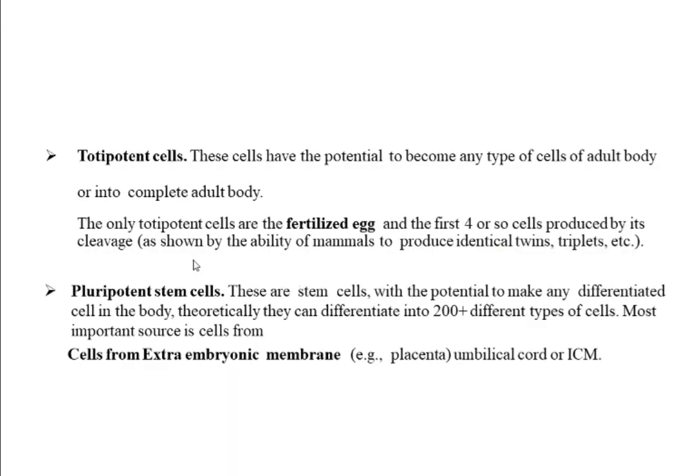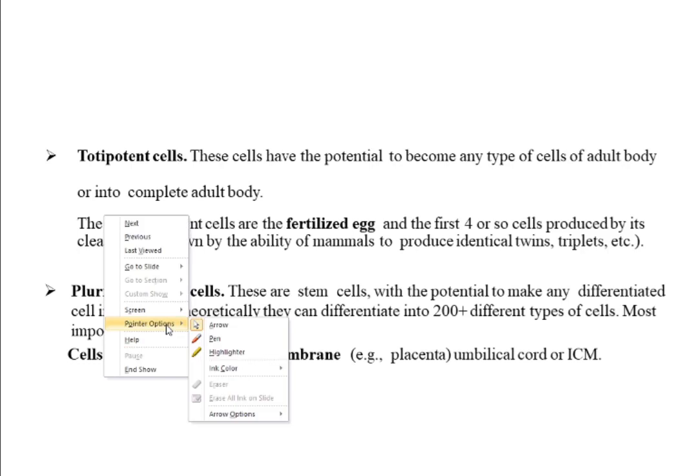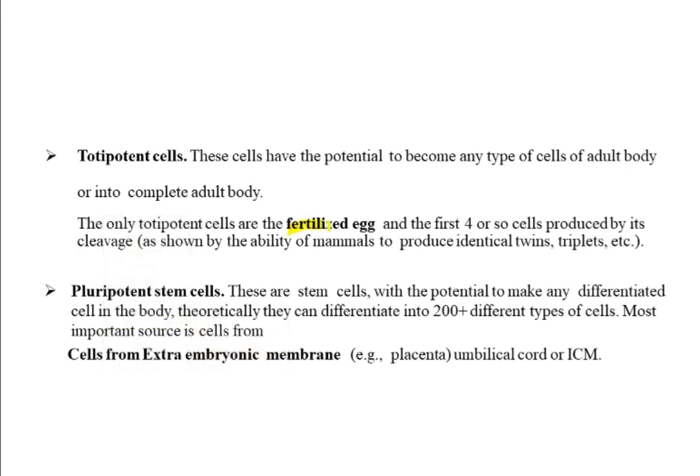Okay, so it is the same thing. Totipotent cells have the potential to become any type of cell of the adult body or to form a complete adult body. The example given here, again the same example, is the fertilized egg, zygote, more appropriately the zygote, and the first four cells.